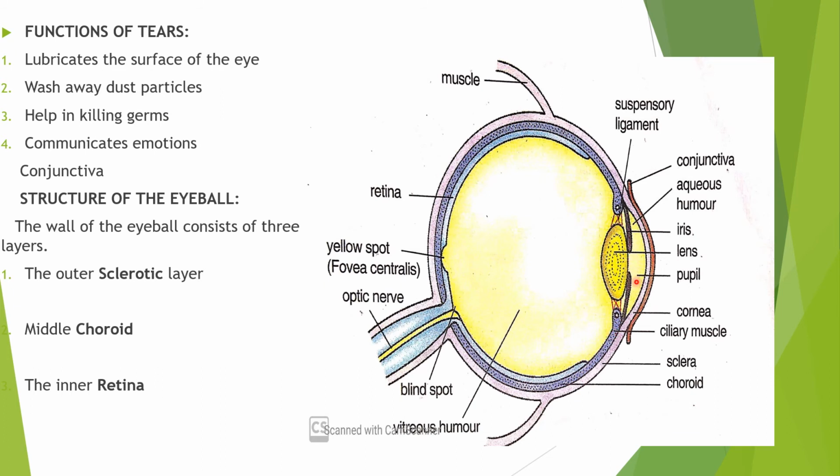Then this is the iris. The iris, which in Latin means rainbow, is also an extension of the choroid. Another portion of the choroid is extended in the front region, partially covering the lens. Some portion of the lens is covered, leaving a circular opening in the center. This circular opening in the center is known as the pupil.